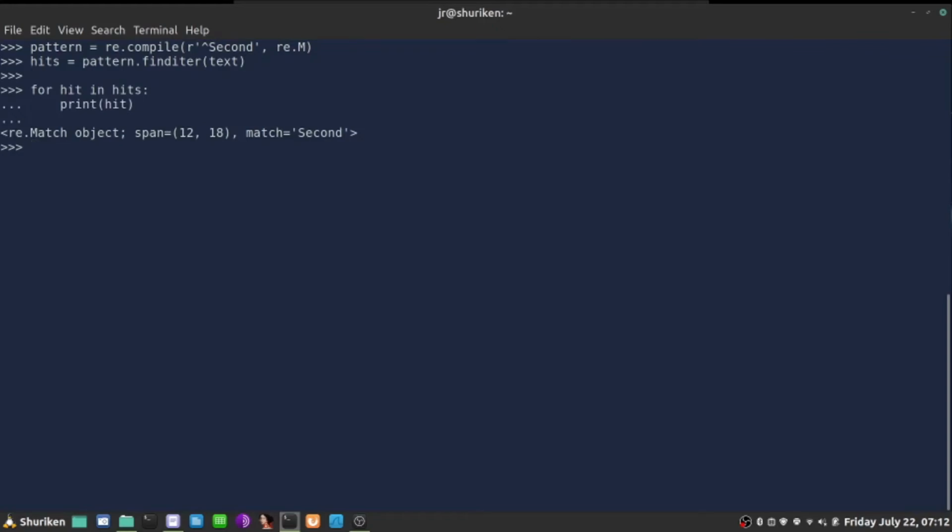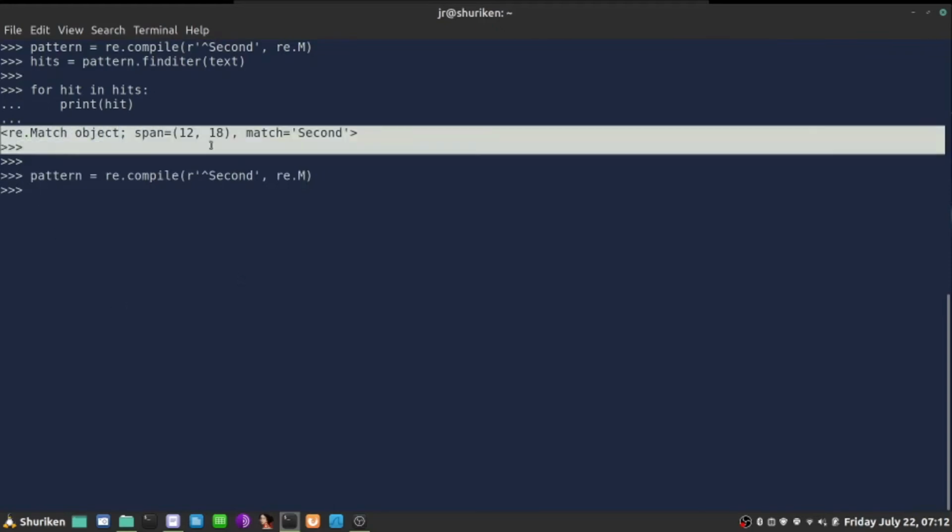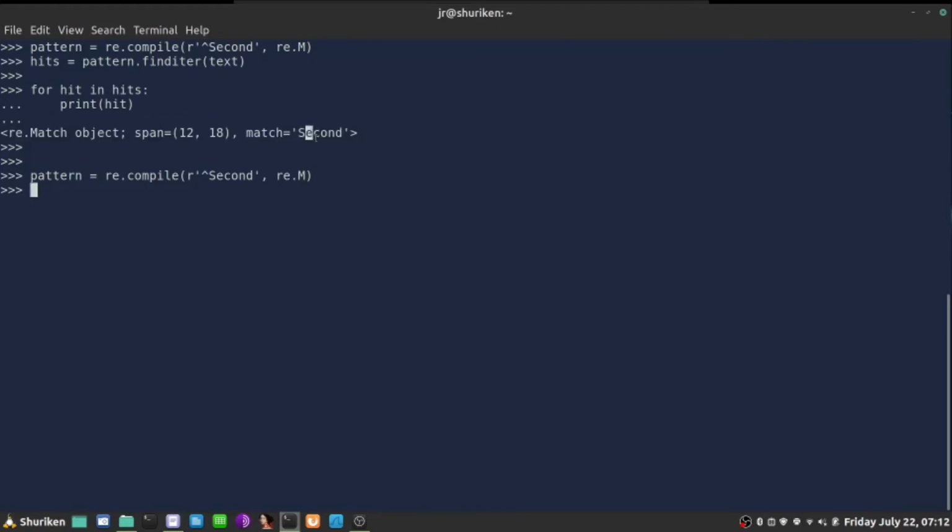Now if I try to find this pattern, iterations of this, and display that, now I'm getting this. By the way, if the pattern looks like this, I need to repeat the pattern for this to work. And I don't need to display the whole thing, the whole shebang. I just want to display that. I'm doing this on purpose so I can see which character in my text it starts with and which one it ends with. But if I want to display just what was found, I can go for group and 0 in parentheses.